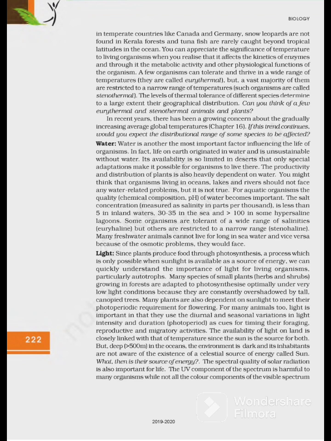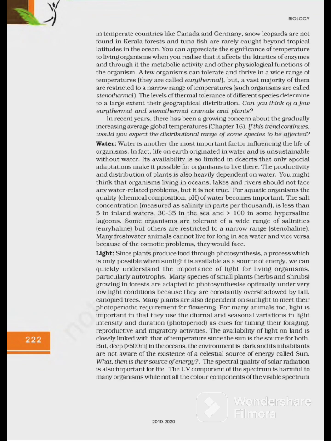Many species of small plants like herbs and shrubs growing in forests are adapted to photosynthesize optimally under very low light conditions because they are constantly overshadowed by tall canopied trees. Many plants are also dependent on sunlight to meet their photoperiodic requirement for flowering.